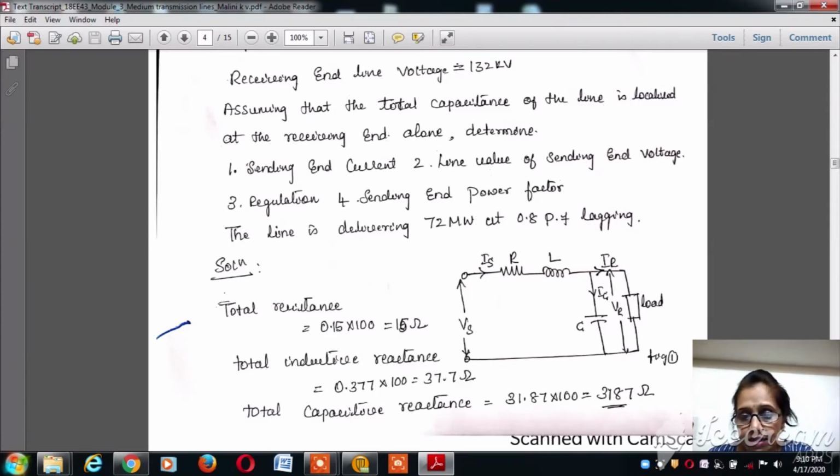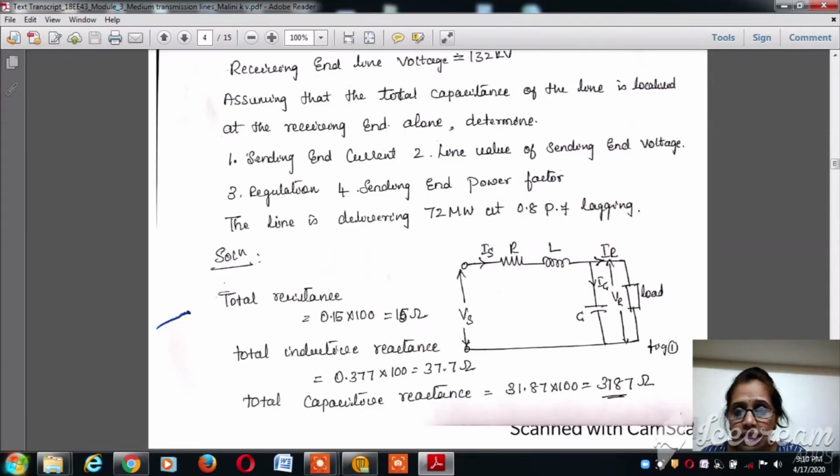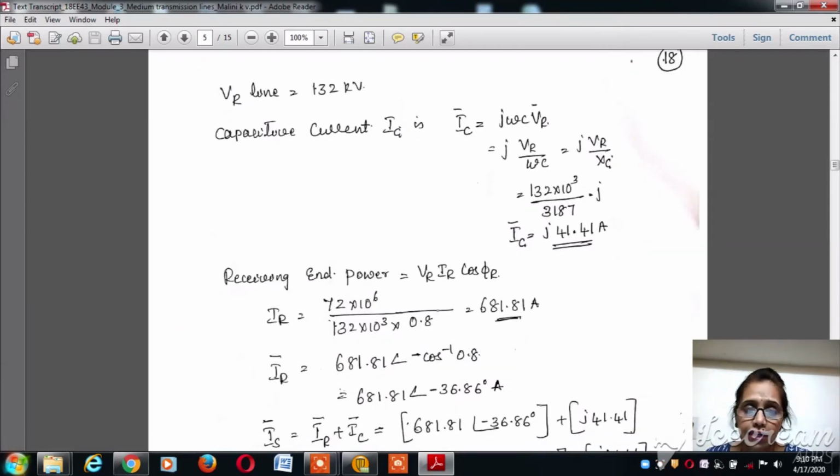Let's draw the medium transmission line diagram for the end condenser method, the single phase diagram with lumped parameters R and L and the capacitance near the receiving end, VR the voltage at the receiving end, IC the current flowing through the capacitance, IR the current flowing through the load, IS the sending end current, and VS the sending end voltage.